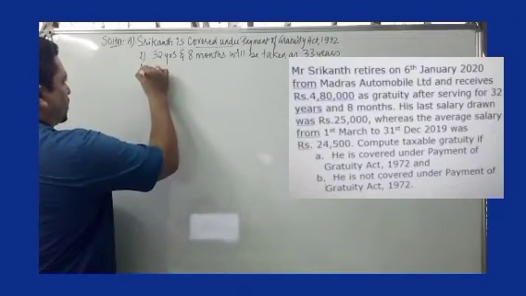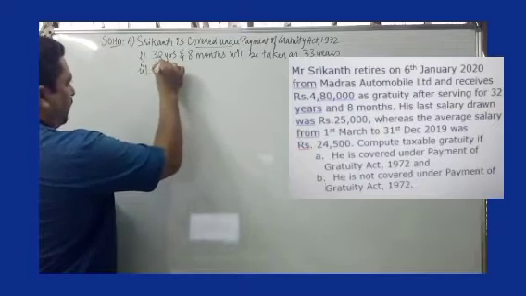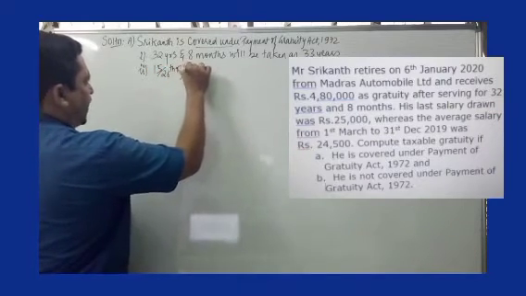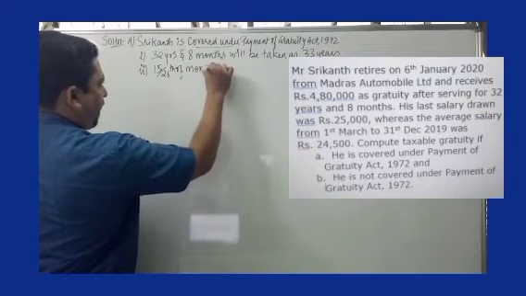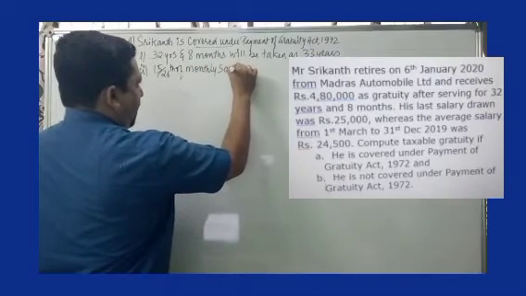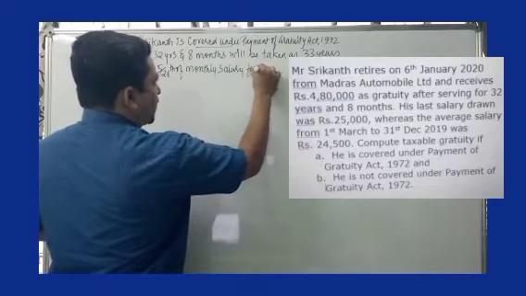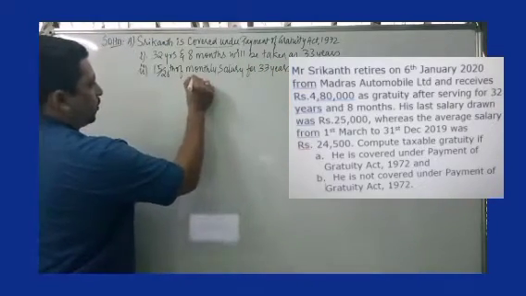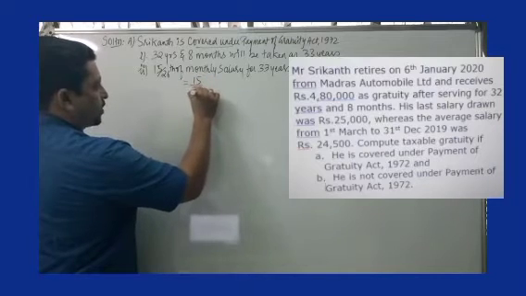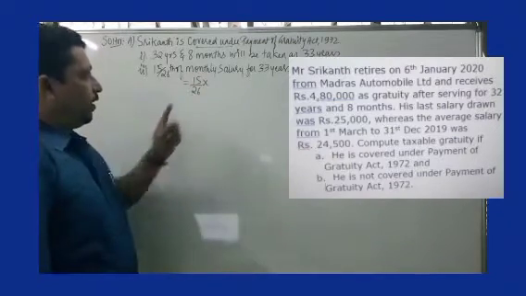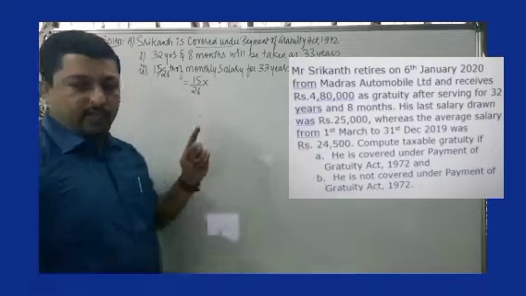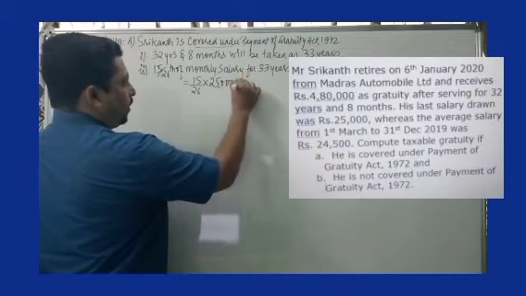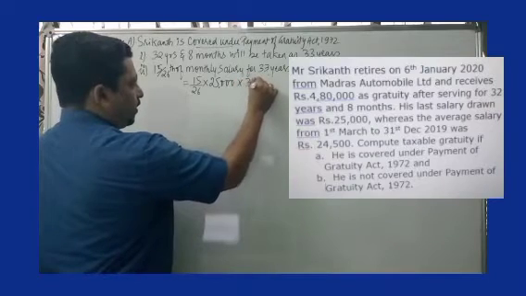Second point or note we can write. 15 by 26th of monthly salary for 33 years is equal to 15 by 26 into his monthly salary, our last drawn salary, rupees 25,000, into 33.